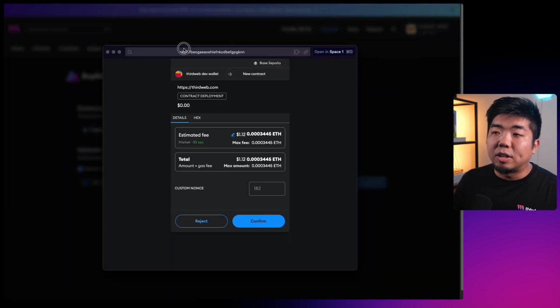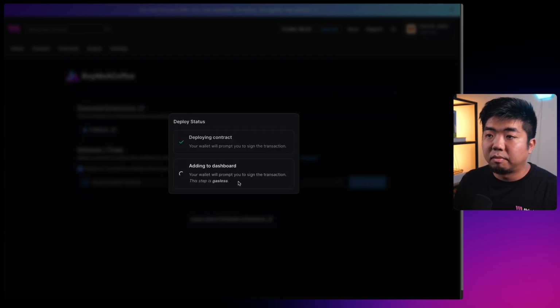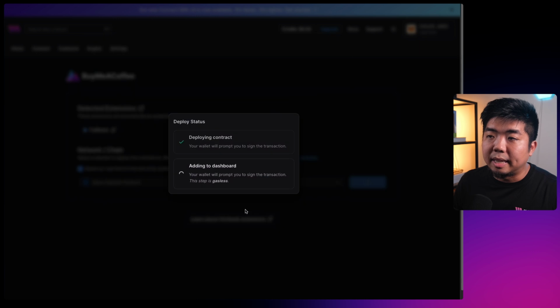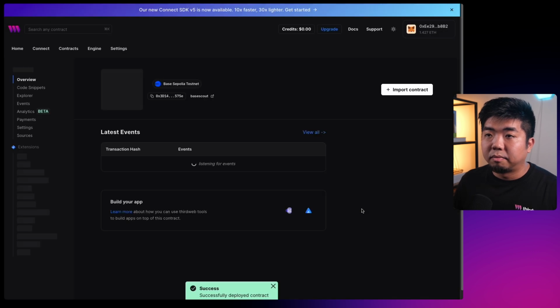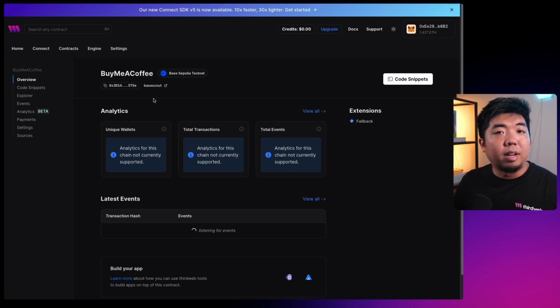Now you'll get the first transaction here that appears. This is just you paying the gas to deploy the smart contract. So we'll hit confirm. The second pop-up here we're going to get is a signature request to add this contract to our thirdweb dashboard. So all we're going to do here is sign this. And there you go. Once it's deployed, you can be brought to your contract dashboard here. We have our buy me a coffee smart contract. We have our contract address here. And now we can start building out the front end application to interact with this contract.